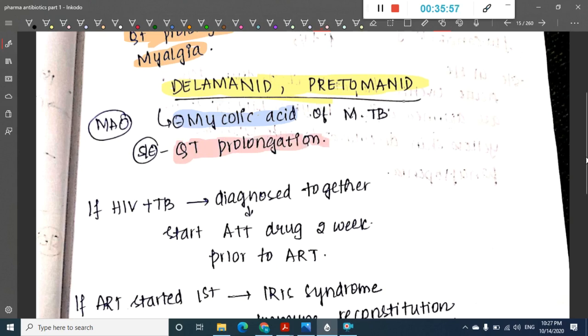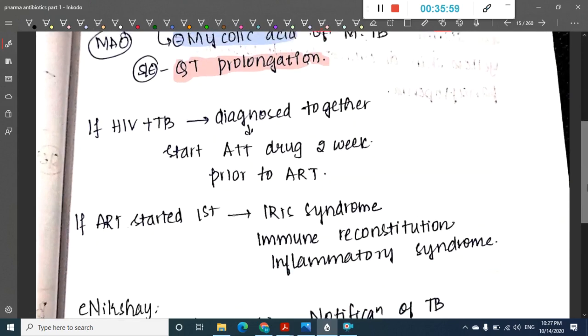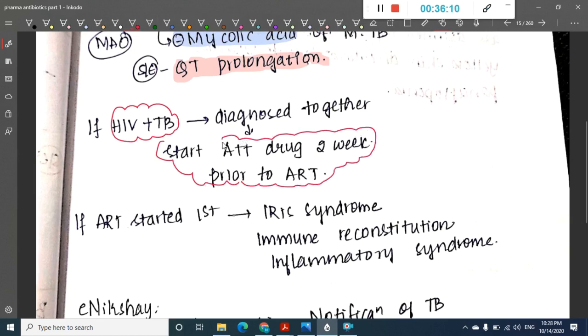Now if the patient is suffering from HIV with TB together, then you should start the anti-tubercular drugs first, 2 weeks prior to starting antiretroviral therapy.